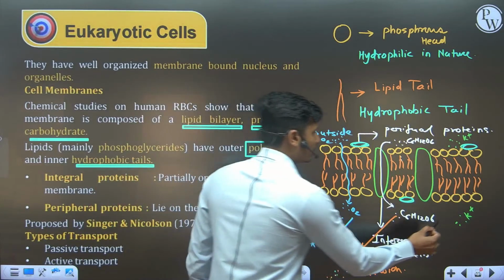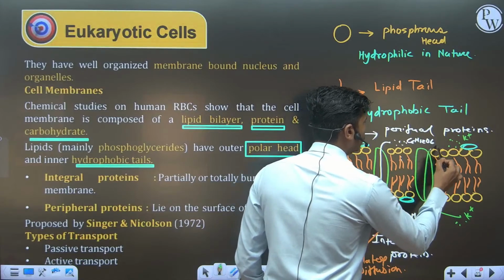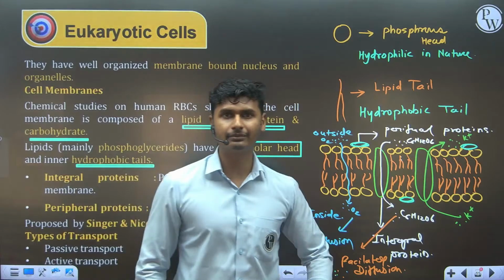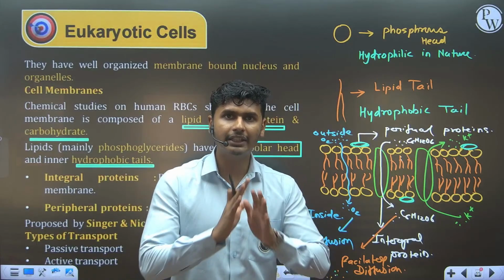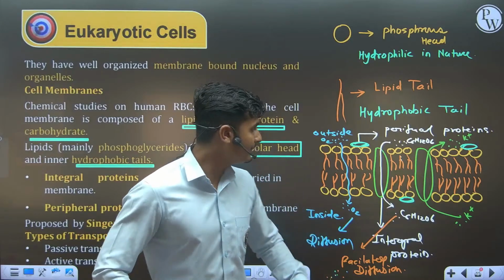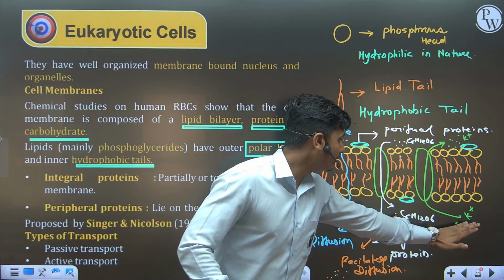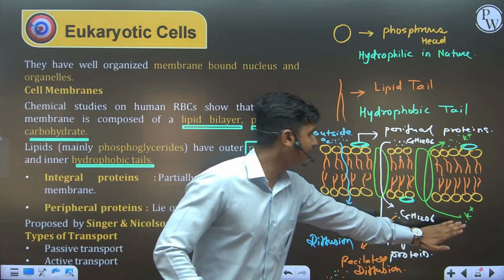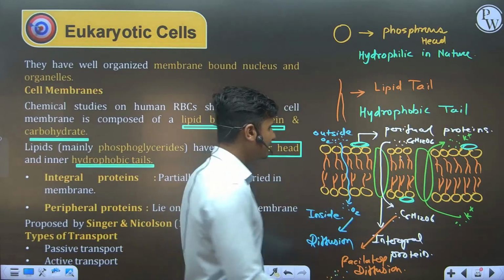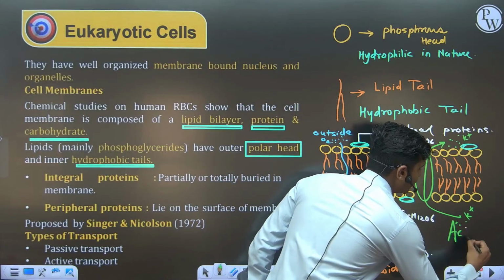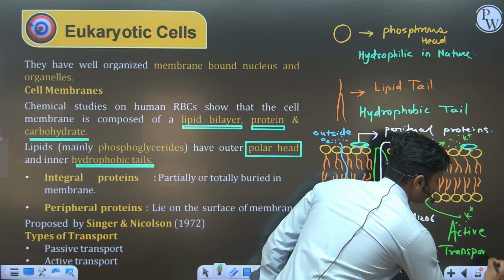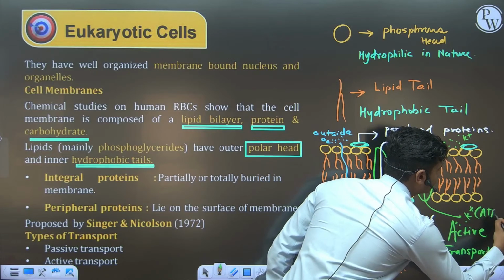Then for this low concentration to high concentration movement, we need energy. Without energy, we can't perform active transport. It means the transportation of potassium from inside to outside, from low concentration to high concentration, is known as active transport because it requires ATP.